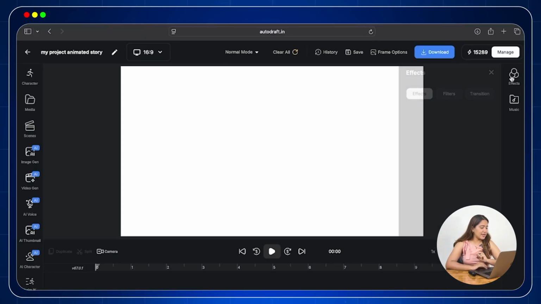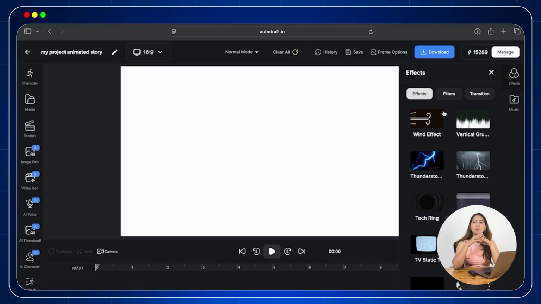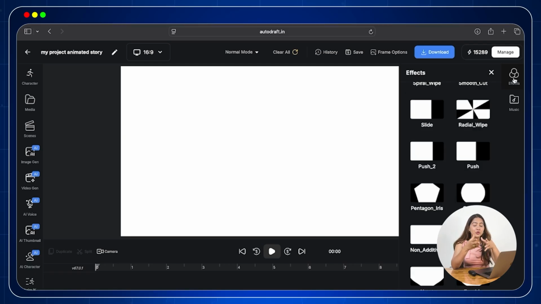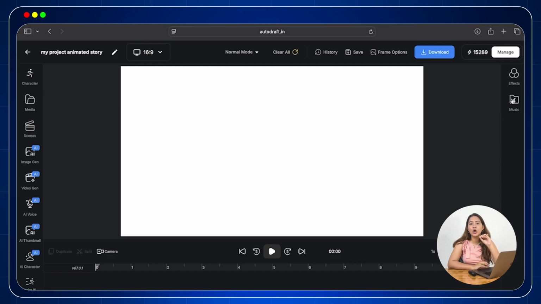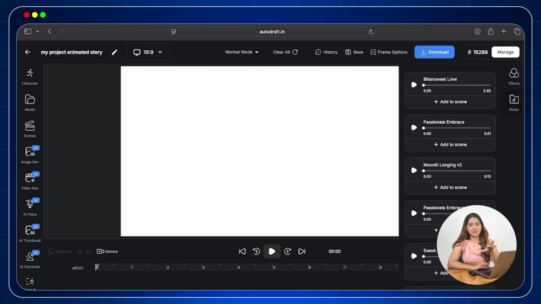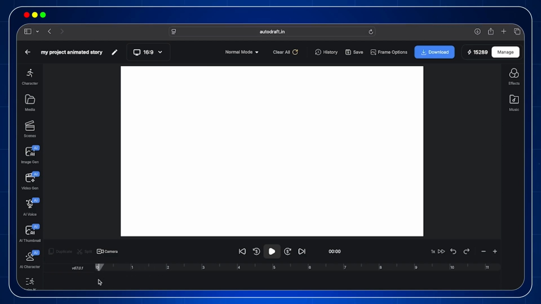Next, on the right hand side, we have effects where you will find multiple visual effects, filters and transitions, and then we have music option where you can find multiple copyright free background musics in multiple genres and sound effects. Then at the bottom, we have our timeline,